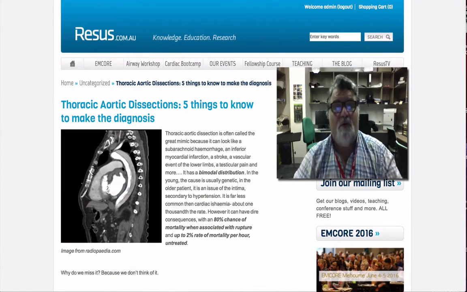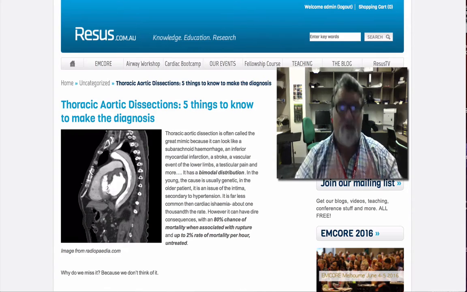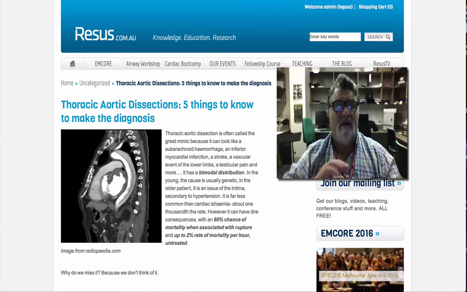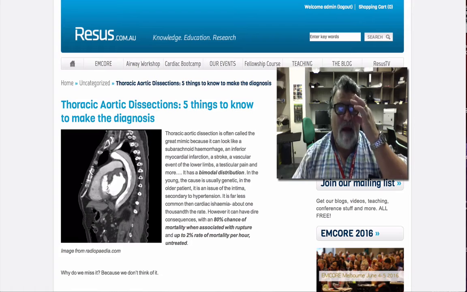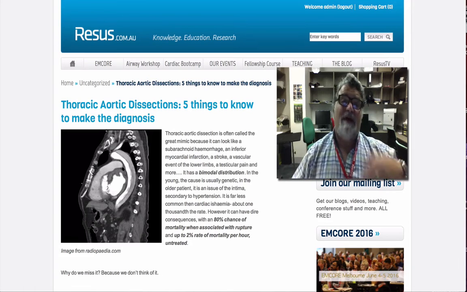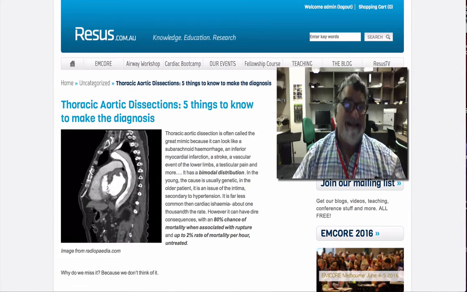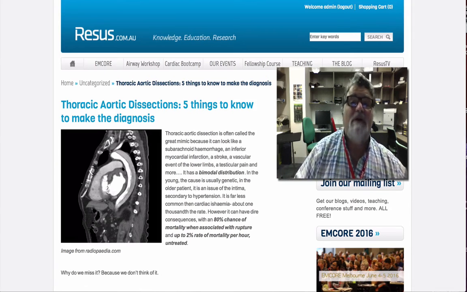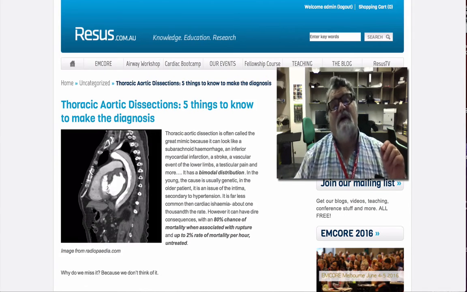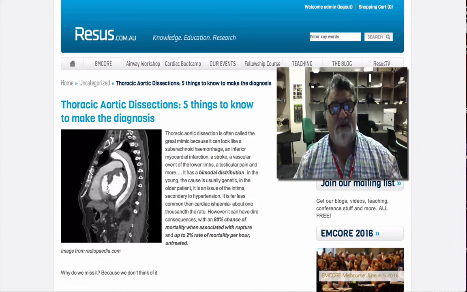And I'm glad I said the word mimic, because thoracic aortic dissection is often called a great mimic because it can look like a subarachnoid, it can look like a myocardial infarct, or it can look like a stroke or a vascular event of the limbs. It has a bimodal distribution. So in the young, it's caused by genetic factors such as Marfan's. In the old, it's caused by intimal issues of the vessels secondary to hypertension.